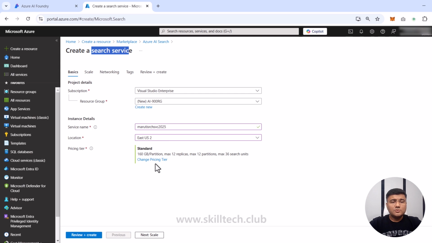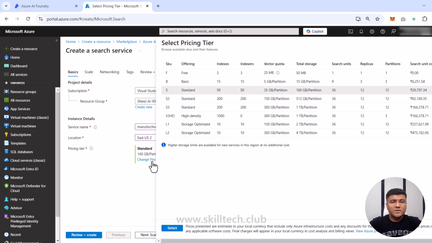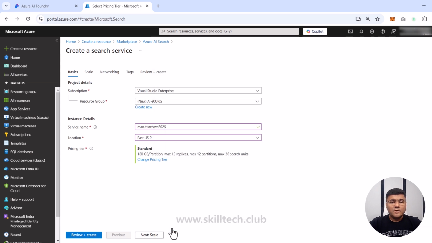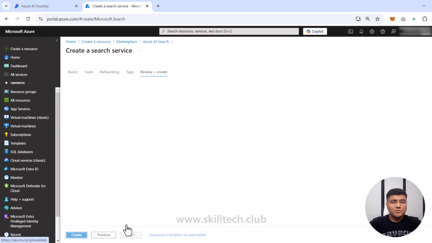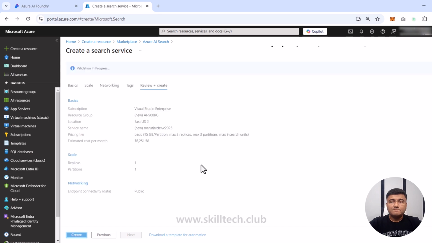I'm choosing East US2. In the pricing tier, I do not want to go with the standard because it's going to be an expensive one. So I will go with basic and I'm going to click on select. Basic search is going to give me 15 gigabytes per partition, and maximum 3 replicas and 3 partitions and maximum 9 search units. I think this is more than enough for this particular lab. I'm going to click on next. I think I don't need to change anything in the scale. It's showing me the per month cost, but anyhow, I'm not going to keep this permanently for 1 month. So I'm okay with all this configuration. I'll click on review plus create.